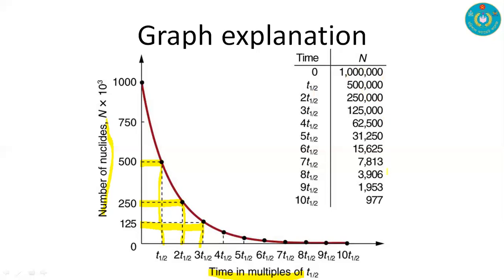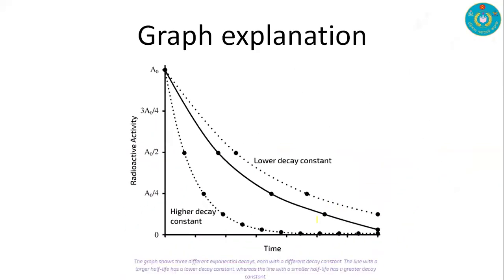After every half life it becomes half of the previous amount: from 125,000 to 62,500, 31,250, and so on. These are all the values for half life, and that's all.